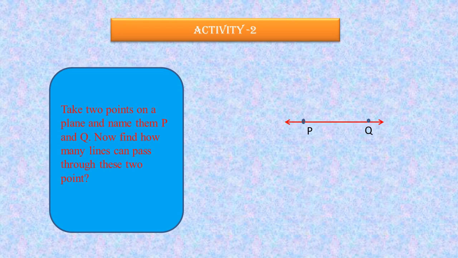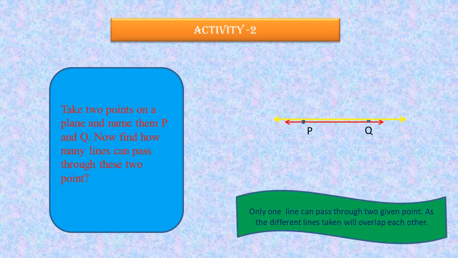Now we are taking another line and trying to pass it through P and Q. What we are observing is that this yellow line is also passing through P and Q. So the red line and the yellow line overlap each other, means they come over each other. If we take more such lines, all will fall over one another. By this we can infer that joining 2 points, only one line can be drawn. So we can say only one line can pass through two given points. This is a very important concept.